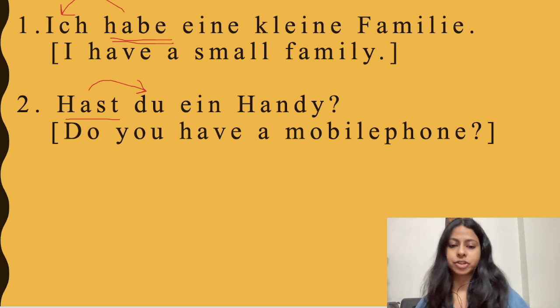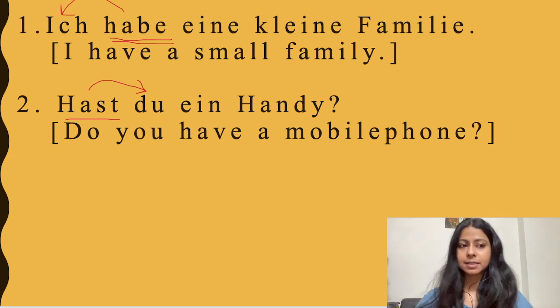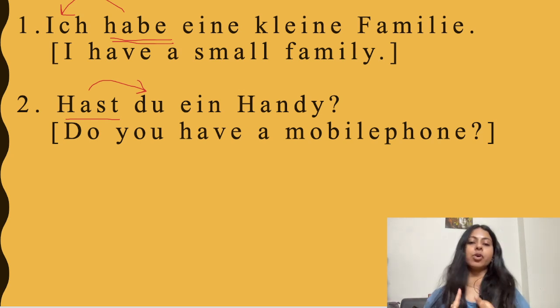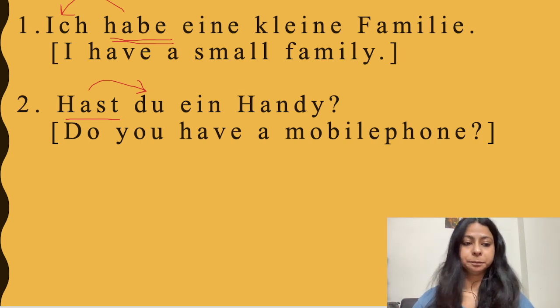Because it is a question. It is a ja oder nein Frage, a yes or no question. Hence the verb is at the first place and it is conjugated. The verb will always be conjugated with the subject, with the personal pronoun. Hence, please go and watch my previous video so that it is clear to you.